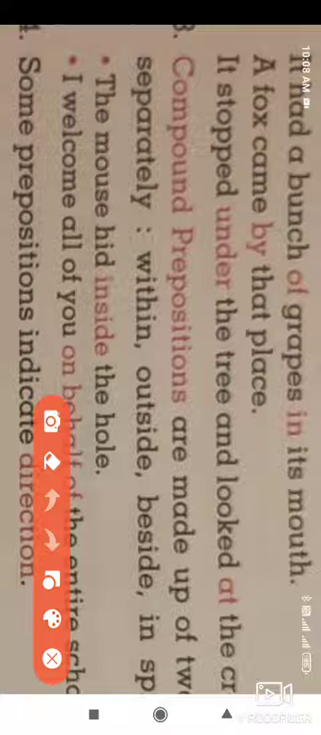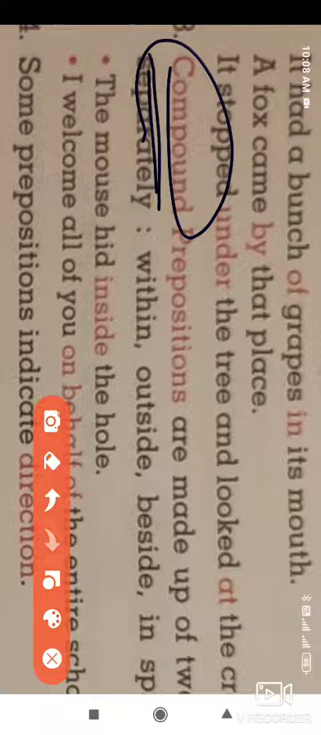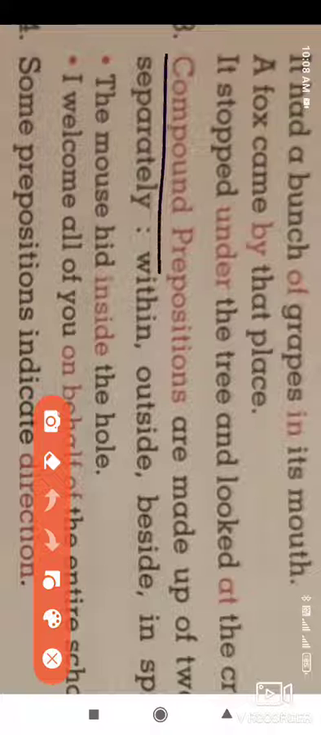And what is a compound preposition? Compound, as we know earlier, means joining two words having two different meanings, and those words with different meanings come together and form a different meaning. Those words are referred to as compound words. So here are some prepositions which are referred to as compound prepositions.